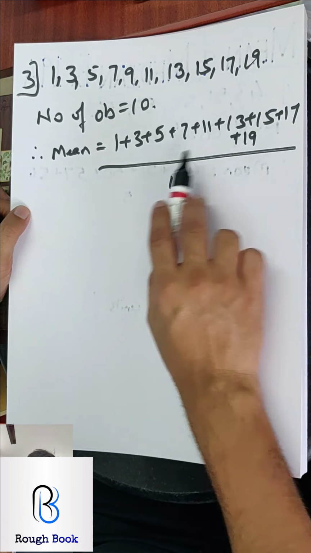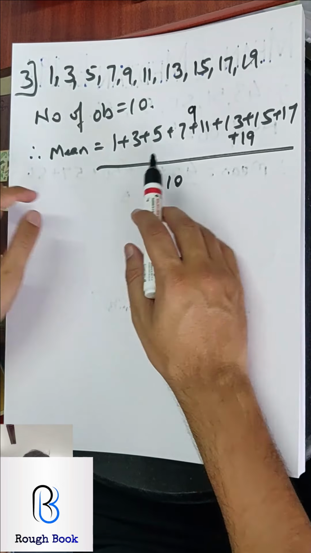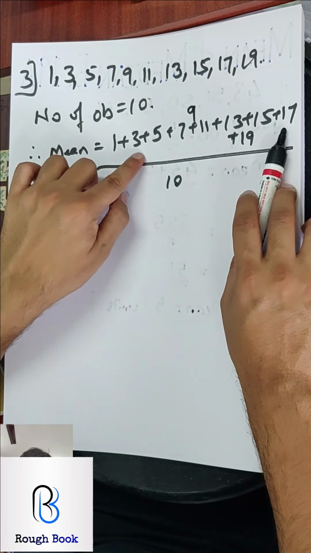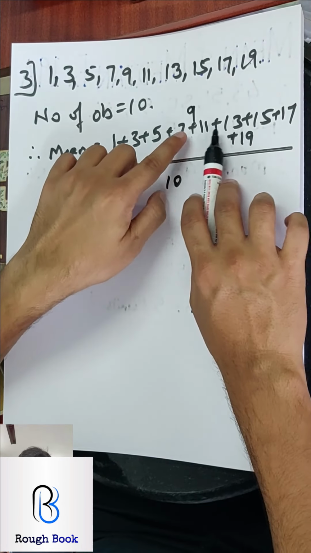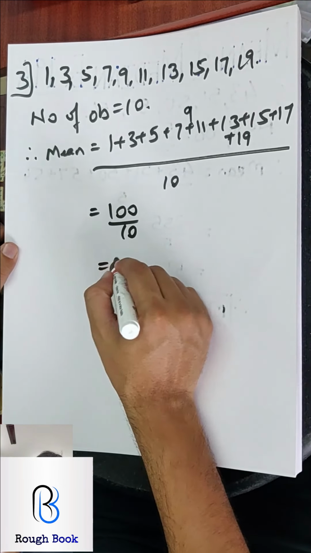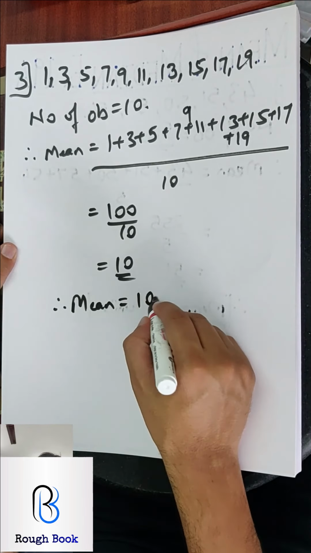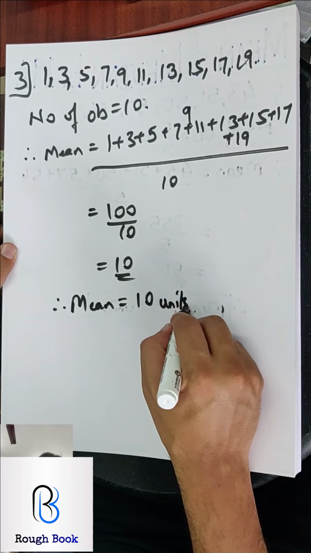Did I take all 10 numbers? 1, 2, 3, 4. I missed out 9. See, I thought there I have made some mistakes. So now 1, 2, 3, 4 and 5. So 5 into 20 will be 100. Divide by 10. So 10. So therefore mean of first 10 odd natural numbers is 10 units.